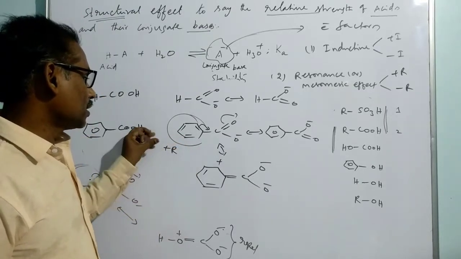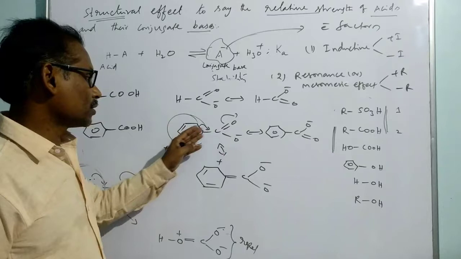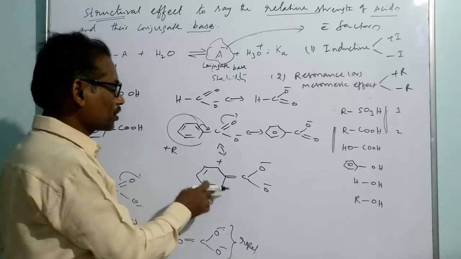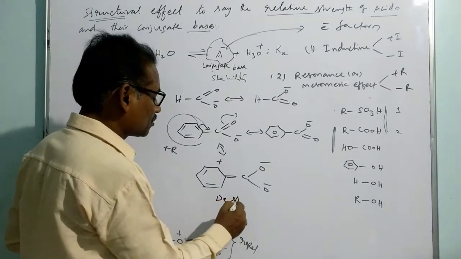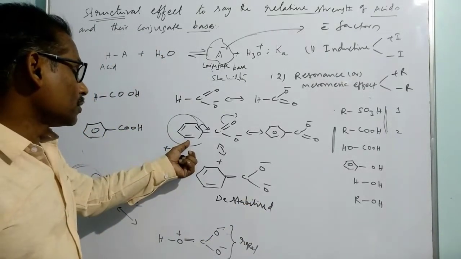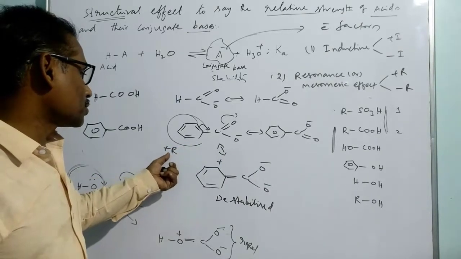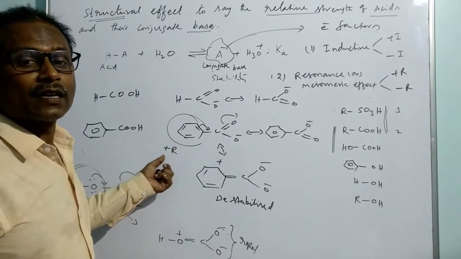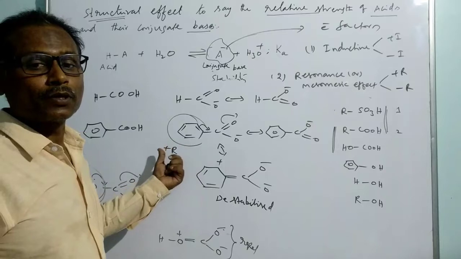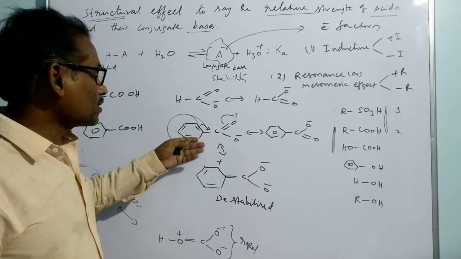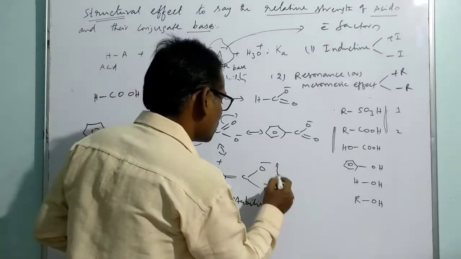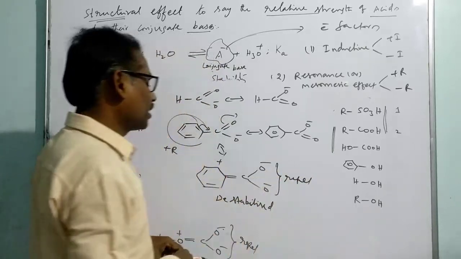Here what is the function of this? It is electron pumping, which pumps the electron to the rest of the molecule because oxygen is more electronegative here. Once it pumps the electron, it gives a new structure, and the new structure is a destabilized structure. That means the phenyl group is acting as a positive effect in terms of resonance, the plus M effect or plus R effect, which makes a structure where the carboxylate group is destabilized. Two similar charges appear close together and repel, so it is destabilized.